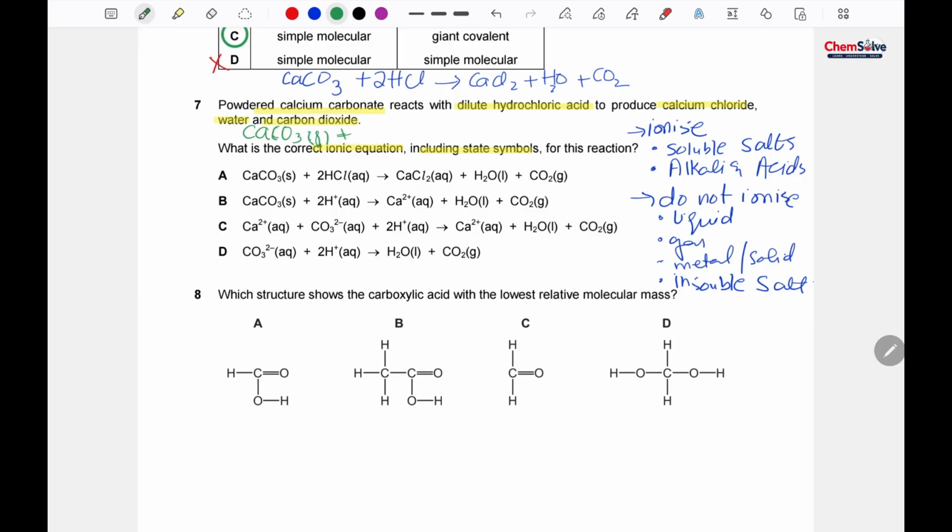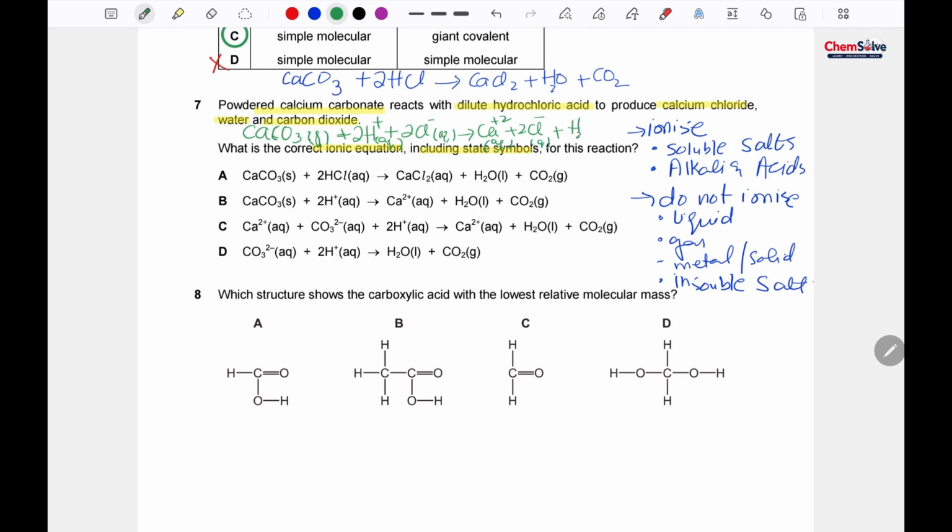Hydrogen chloride, HCl, the hydrochloric acid, will be ionized as H positive and Cl negative, and both of them would be aqueous. CaCl2 will be ionized as well because it's a soluble salt, so it will be aqueous as well.